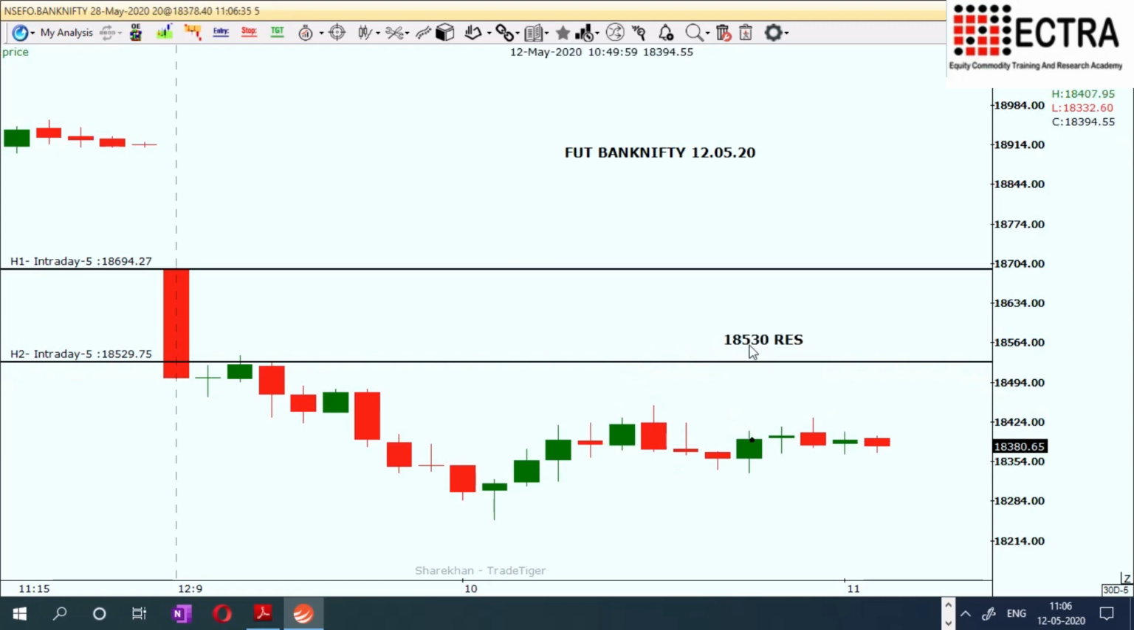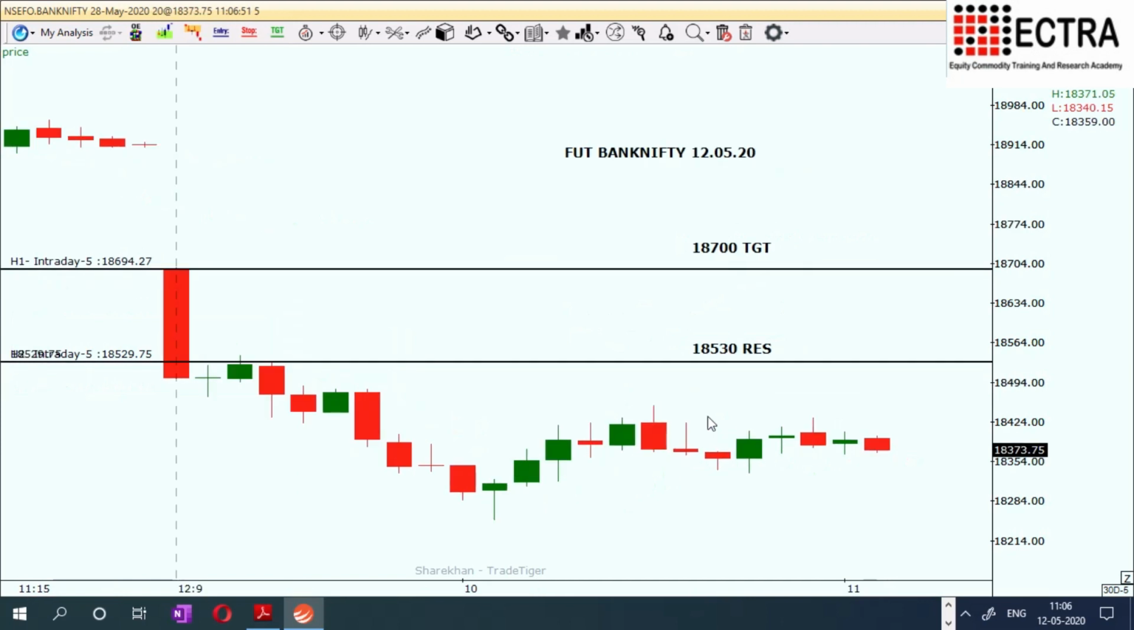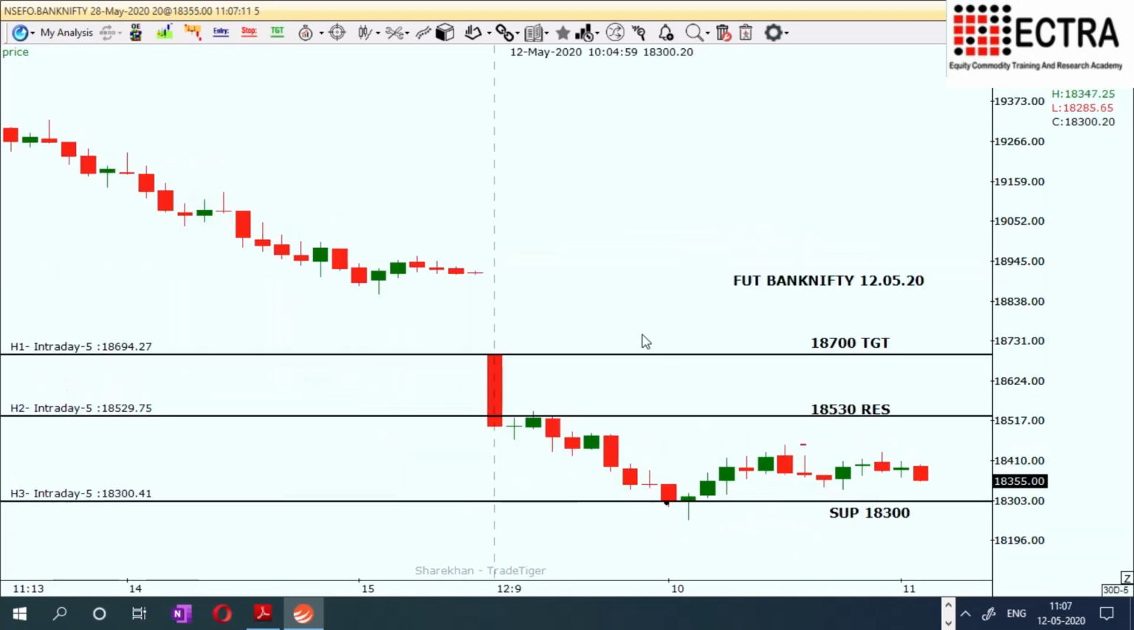If it breaks this area, of course, it can move towards the next target level of 18,700. This could be the next target level if it breaks this area. So currently there is a lot of weakness in this index. Now the crucial support level for futures Bank Nifty is 18,300. If 18,300 is broken, then that could be the beginning of a bigger fall and it could continue to fall.